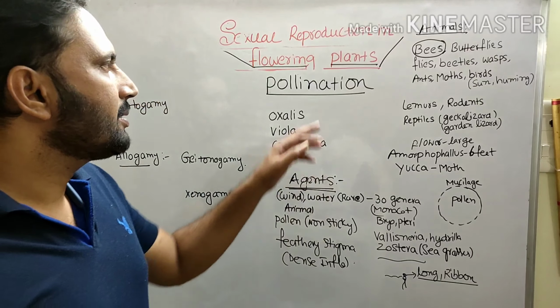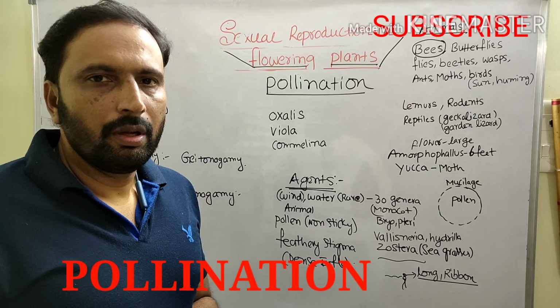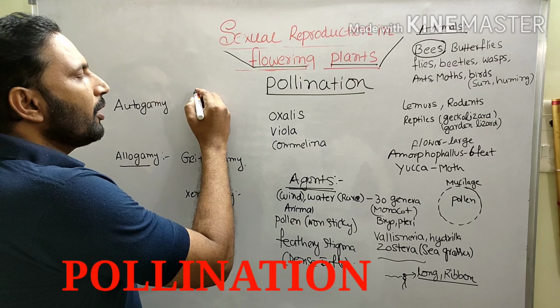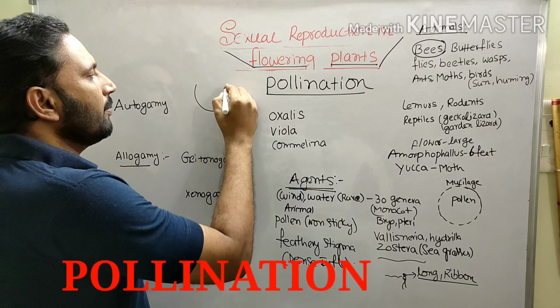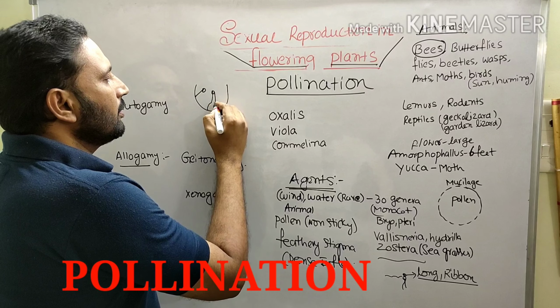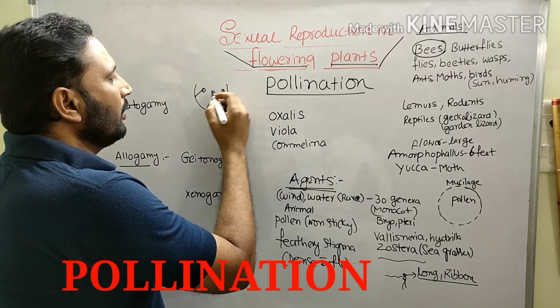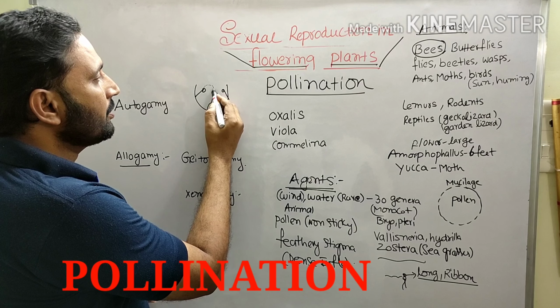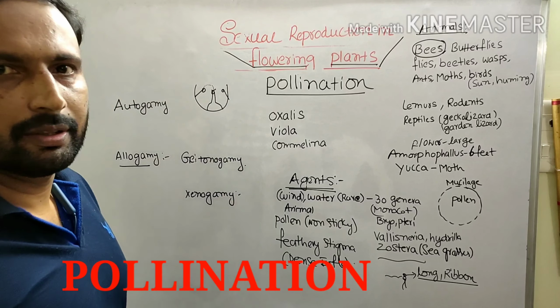So the next topic is pollination. What is the meaning of pollination? Transfer of pollen grains from stamen to stigma. You take the stigma, you know, here pollen grains. Transfer of pollen grains from stamen to stigma is called pollination.